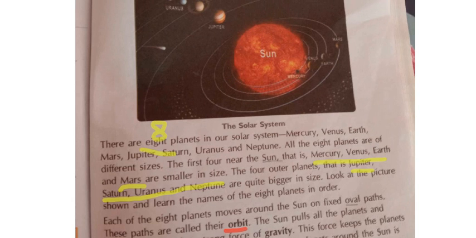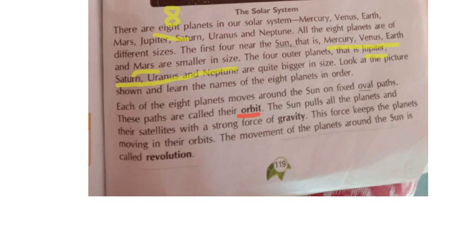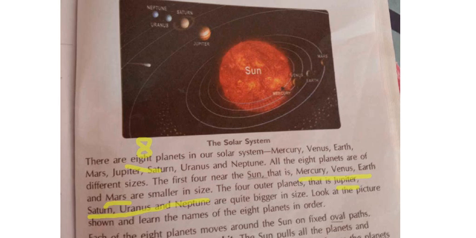Are they moving however they want, like in the shape of a square or rectangle? No. Each and every planet is moving around the sun in one particular oval shape, that is only called the orbit. And due to the gravitational force, the sun will be dragging all the planets to move in a particular direction only in that oval path. And this moving of all the planets around the sun is called the revolution, Nana. See here, the movement of the planets around the sun is called a revolution. Movement means nothing but the moving. So this moving of planets around the sun only is called the revolution.